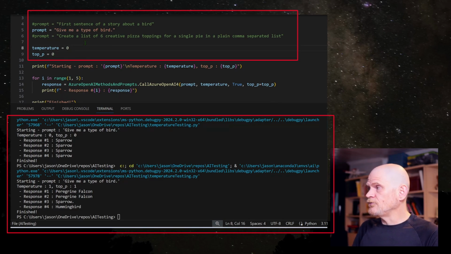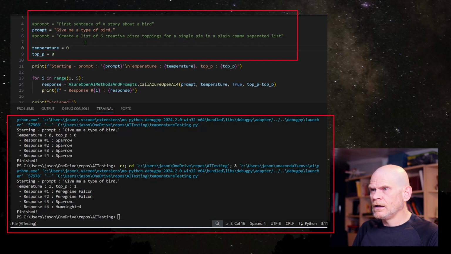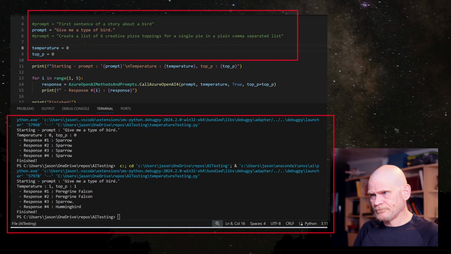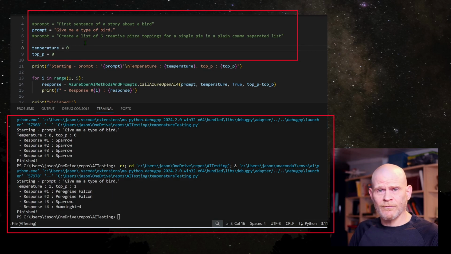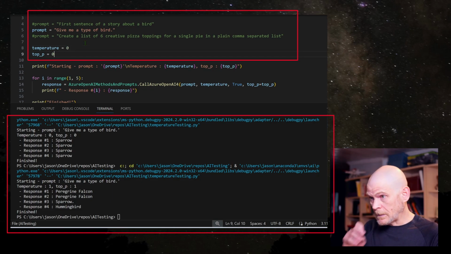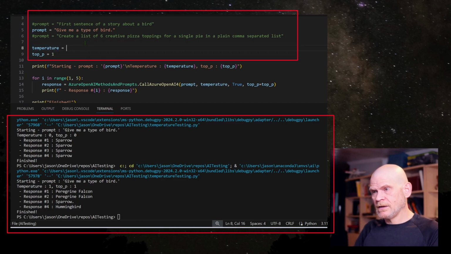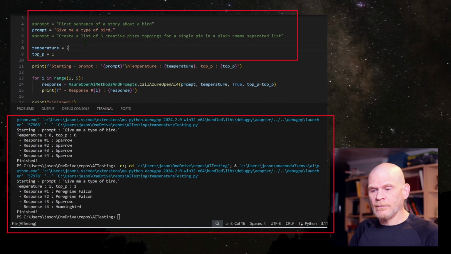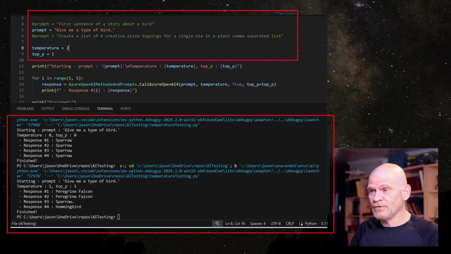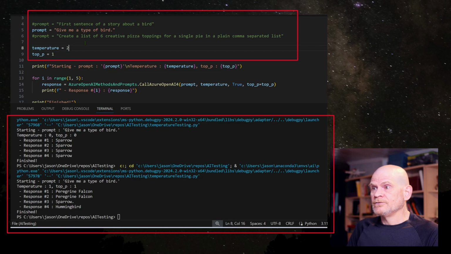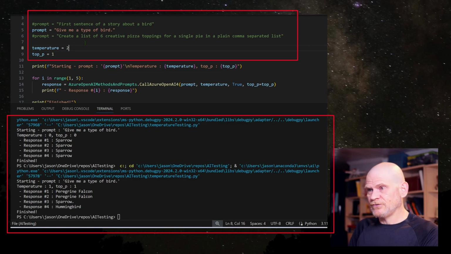Let's kick those back to 0 for right now. One thing you can do, some of the models allow temperature to go above 1. Top P is generally limited, it's not going to allow over 1, but temperature can go above 1. And when you do so, results can become erratic, extremely random is how I describe them. The results are gibberish in many cases, and we're going to try this real quick.